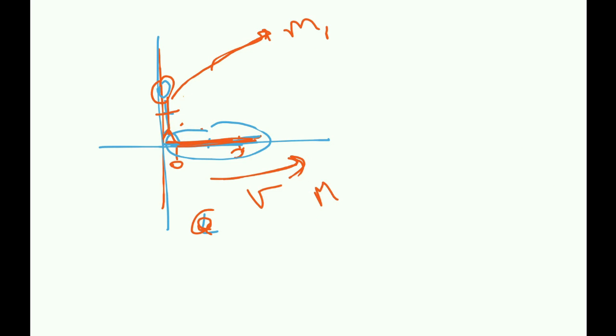Okay, so have a look at this problem, for example. There's a trolley which is moving with a velocity v and has a mass m. And there's a boy standing at the origin of this trolley with a mass m1. Now he decides to start moving to the right with velocity v1. We have to find what, now when he does this, the velocity of this trolley is going to change. How and why, I'll tell you soon.